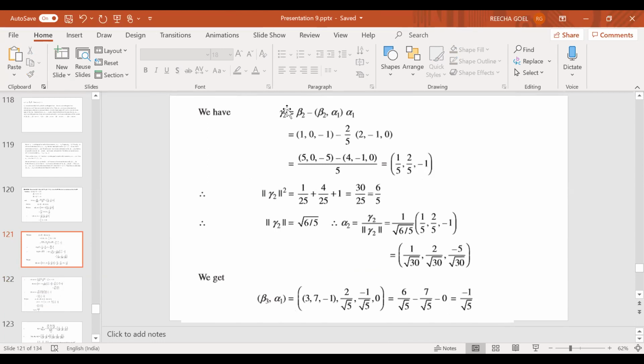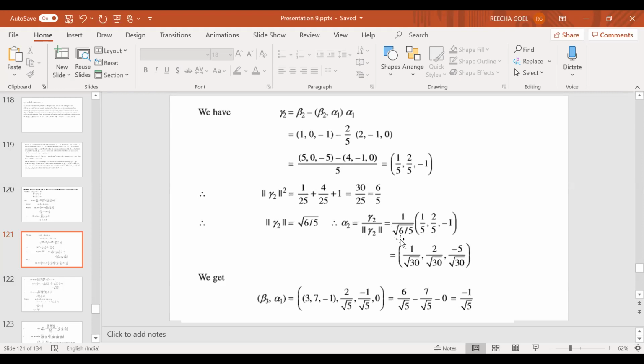But remember, gamma 2 is a vector, its norm is not 1. Okay, its norm turns out to be 6 upon 5. So what I am going to do, I will define alpha 2 to be gamma 2 upon norm of gamma 2.